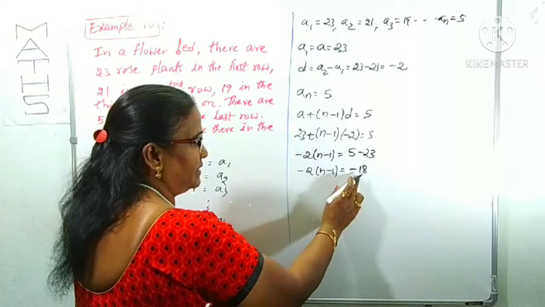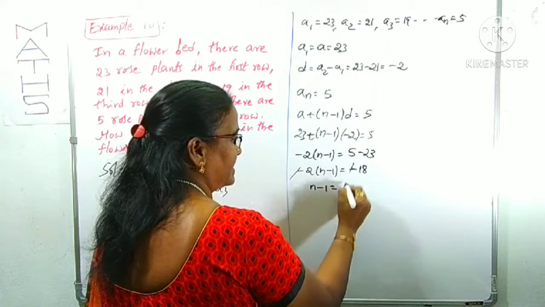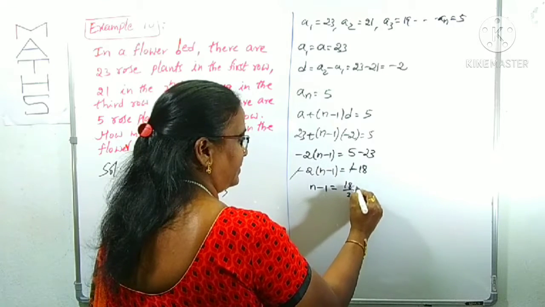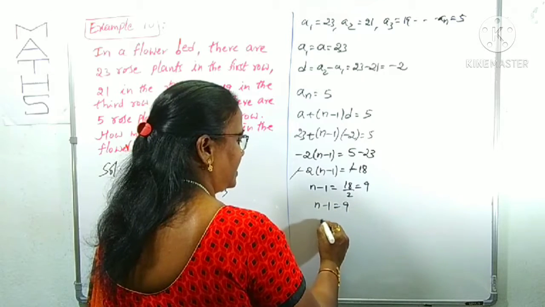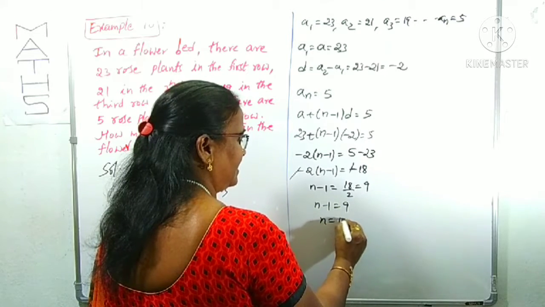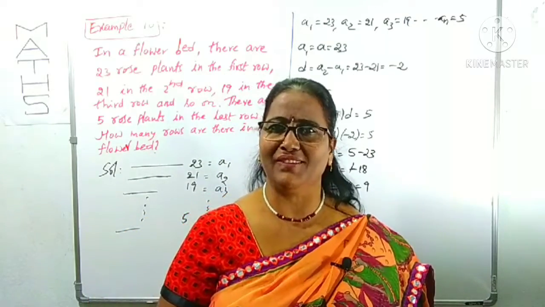Now divide -18 by -2. n minus 1 is as it is. Minus minus gets cancelled, so 18 by 2 is 9. n minus 1 is 9. What is n? 9 plus 1 is 10. n is clearly the number of rows. That is the required answer.